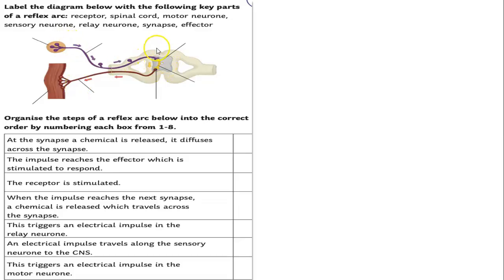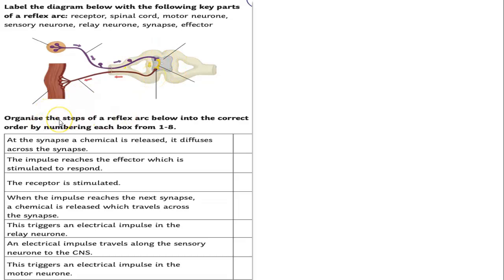And then this is the relay neuron. And then this is the motor neuron. And this is the effector. Where are the synapses? Here you go. Here's one. And here's the other one. As we said before, the synapse is where two neurons meet.